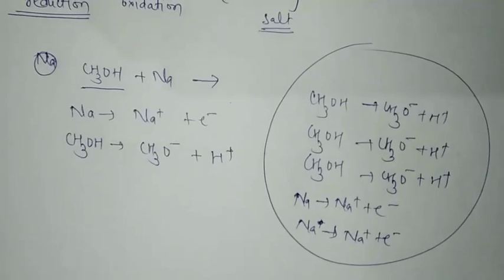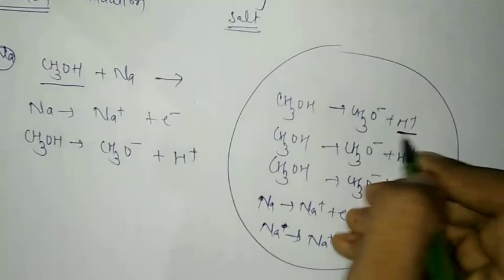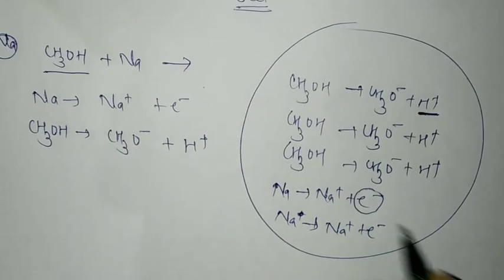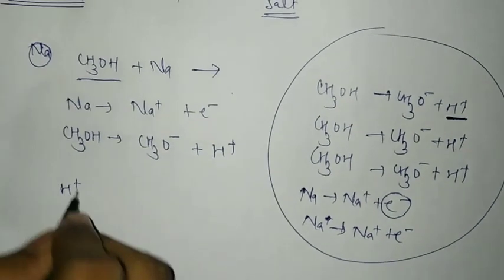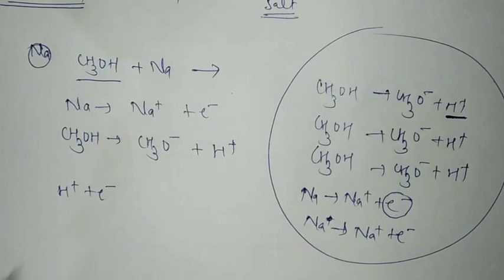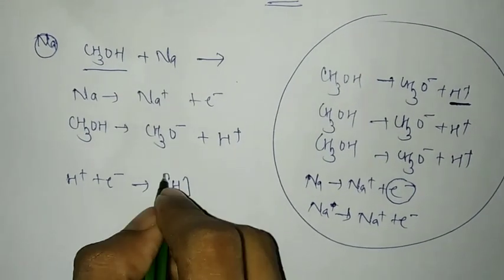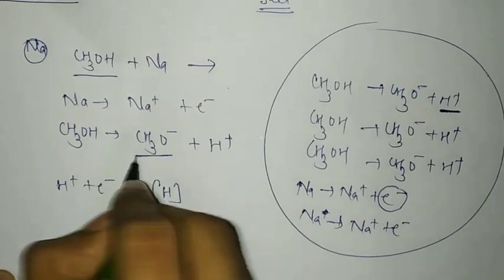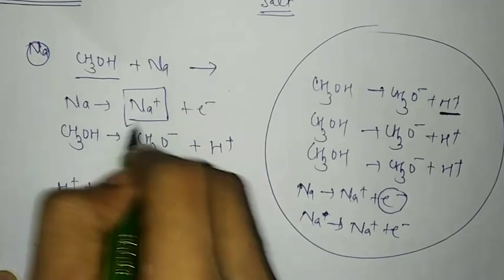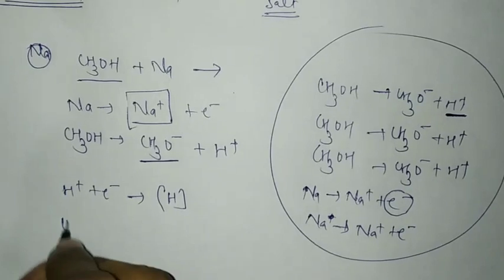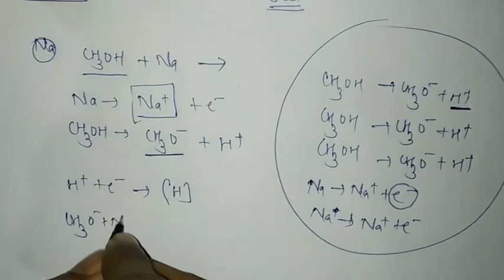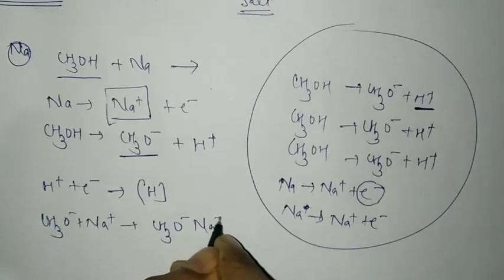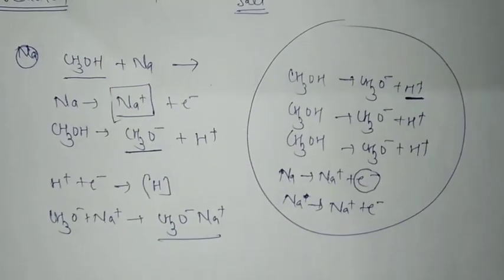So in this reaction chamber, hydrogen plus can take 1 electron and become nascent hydrogen. And CH3O minus can react with Na plus to become CH3O minus Na plus, like a salt.